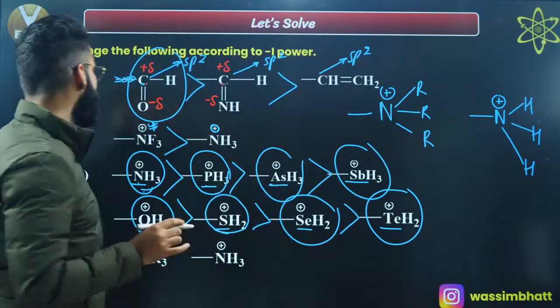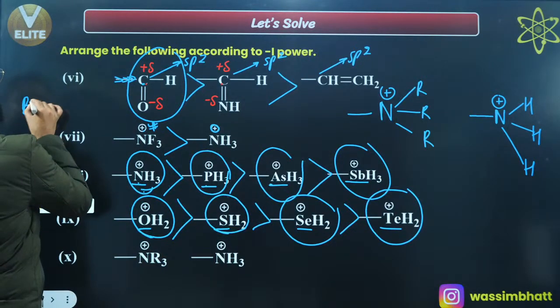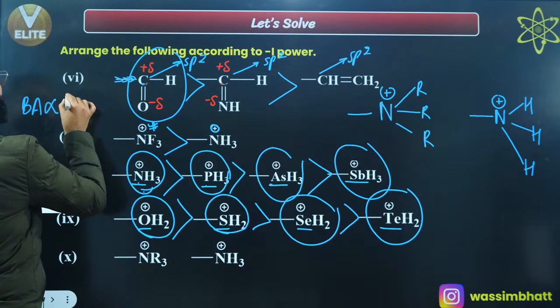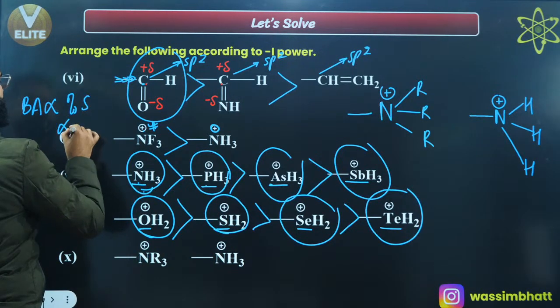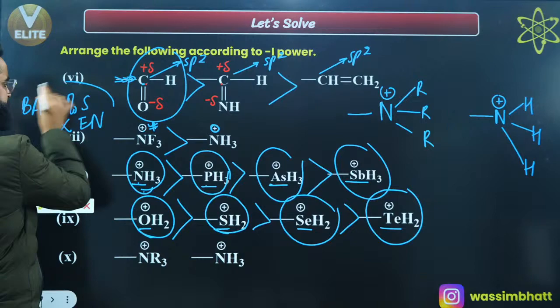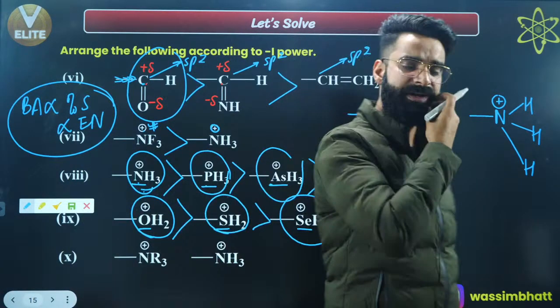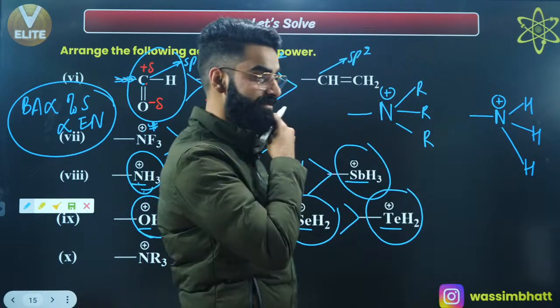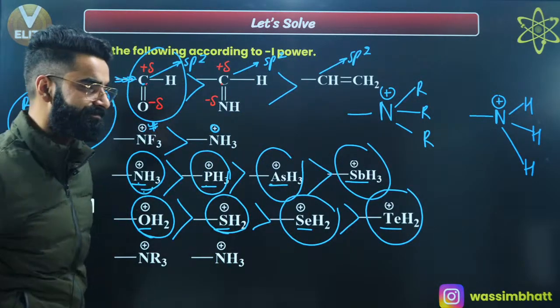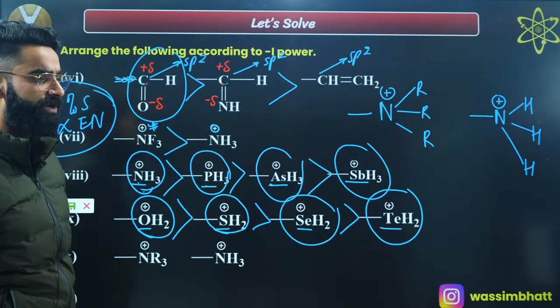Now, in the last session, if you remember, I told you bond angle is directly proportional to percentage S character, which is directly proportional to electronegativity. Do you remember this statement which we discussed in the last session? Bond angle is directly proportional to electronegativity. That's something which we discussed in the last session.